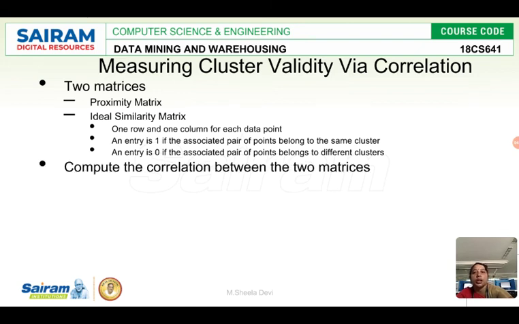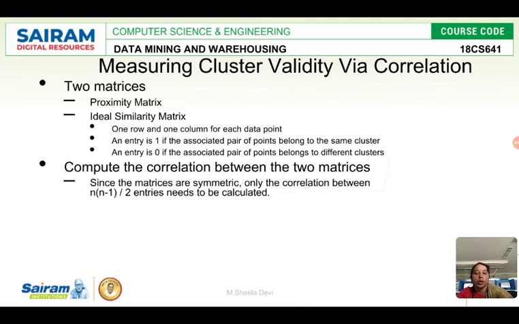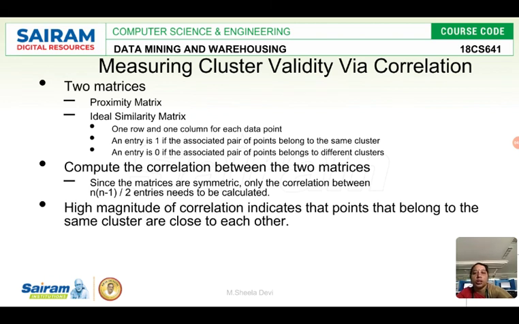That's what I said: compute the correlation between the two matrices. Since the matrices are symmetric, only the correlation between n(n-1)/2 entries needs to be calculated. So we have to calculate the n(n-1)/2 entries in the matrix to check the correlation, and a high magnitude of correlation indicates that points belong to the same cluster or are close to each other.